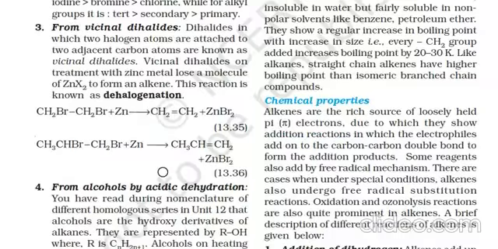This reaction is known as dehalogenation. Here, when CH2Br-CH2Br is reacted with zinc, a double bond forms between the carbon atoms and ZnBr2 is removed. So vicinal dihalides when reacted with zinc form alkenes.